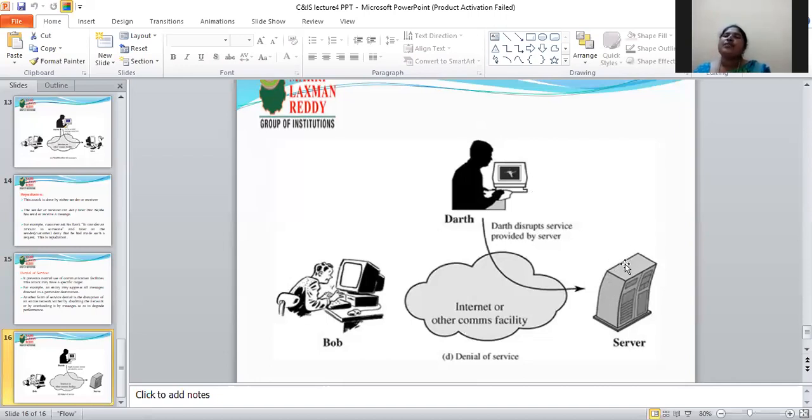These four are the active attacks. The first two are the passive attacks. Here we identified what the active attacks and the passive attacks are. Different types of attacks were identified in this session. Thank you.